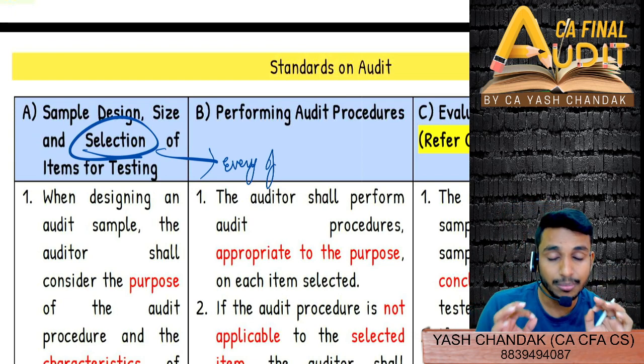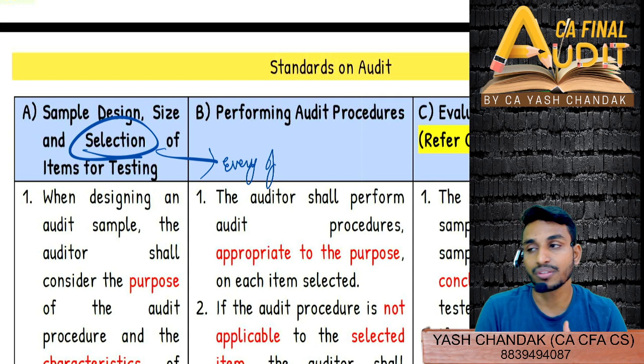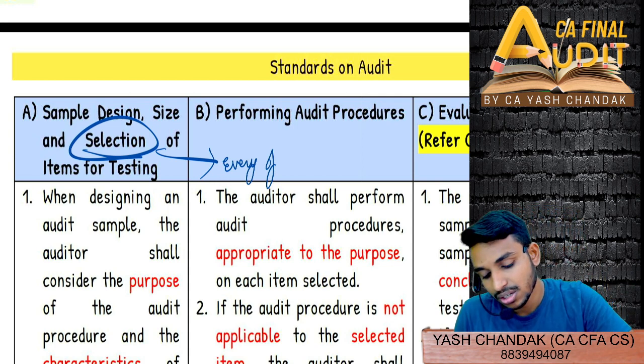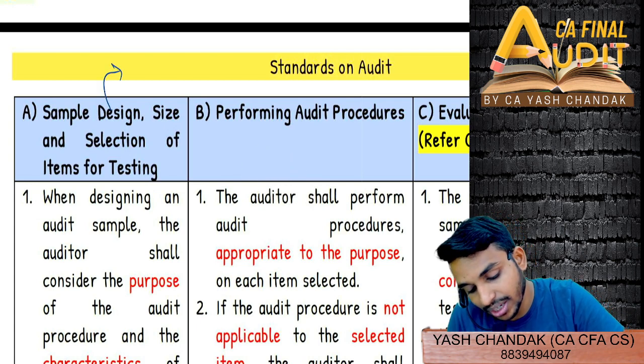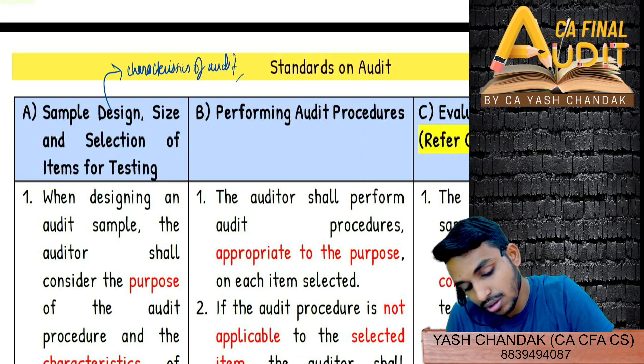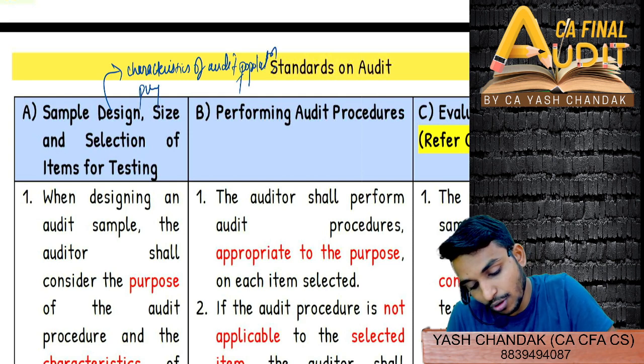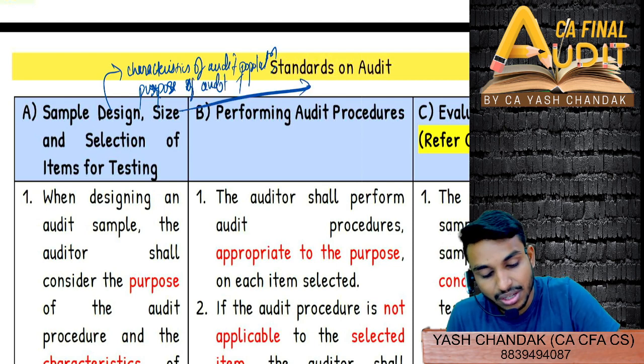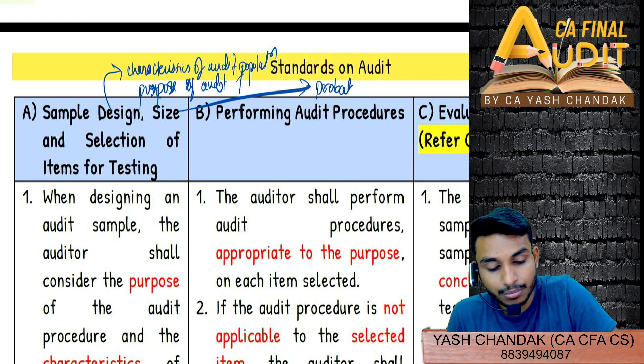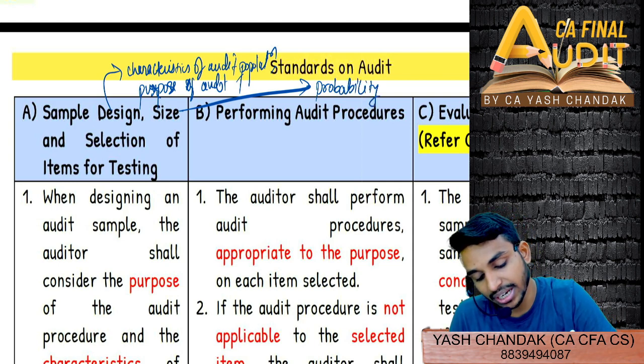So similarly you should also link the same, because they might ask you even in the form of MCQ as well, right? So you can just write here, sample design में characteristics of audit, population, similarly purpose of audit. Then size, probability theory. Everyone should have an equal chance of being selected.